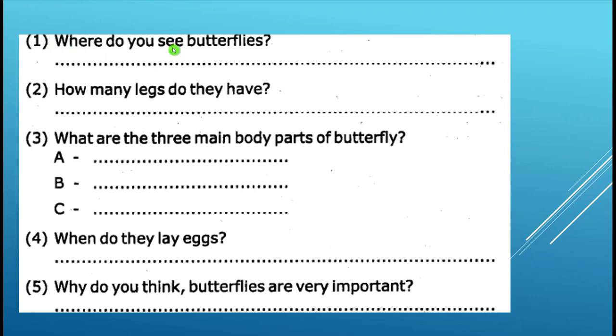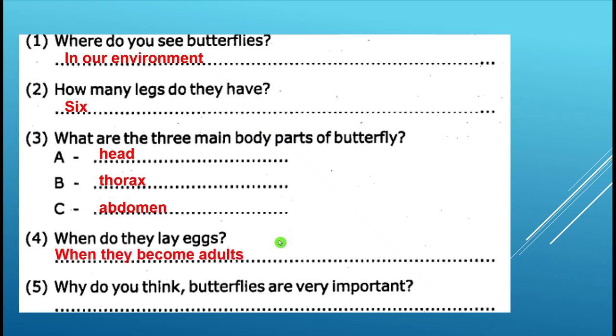Question number 1, where do you see butterflies? Answer is in our environment. How many legs do they have? 6 legs. What are the 3 main body parts of a butterfly? Head, thorax, and abdomen. When do they lay eggs? When they become adults. Why do you think butterflies are very important? Because they collect pollen and carry it to other plants.